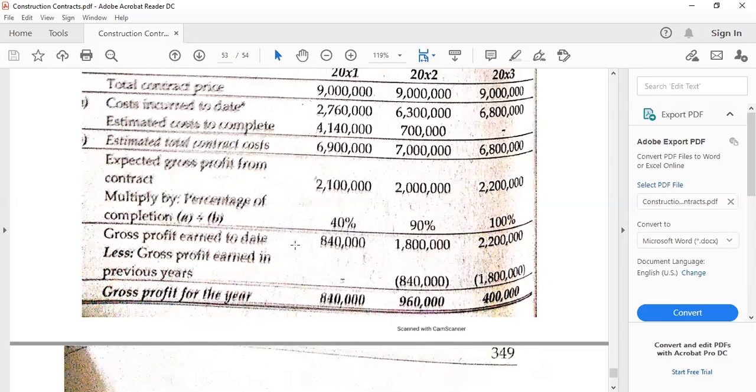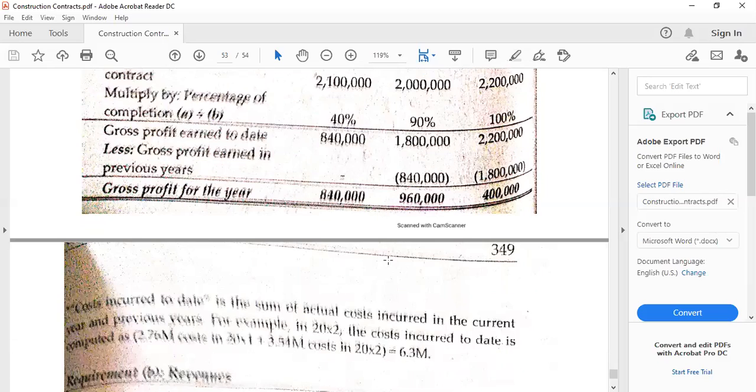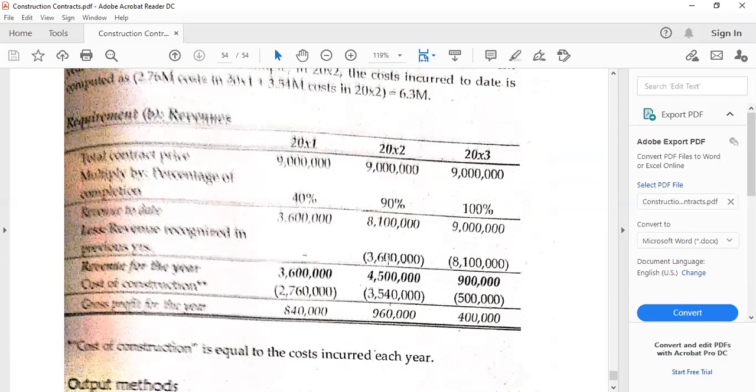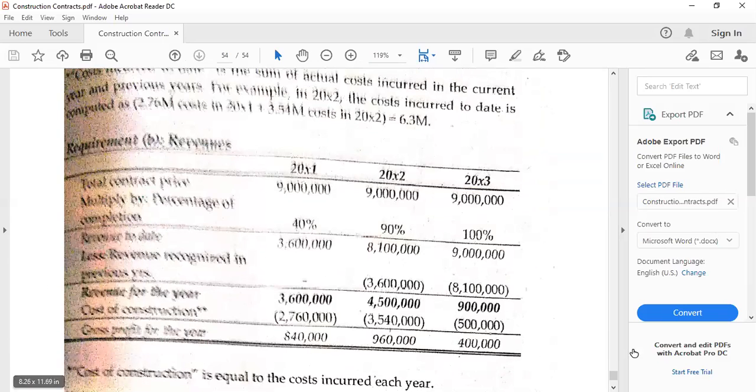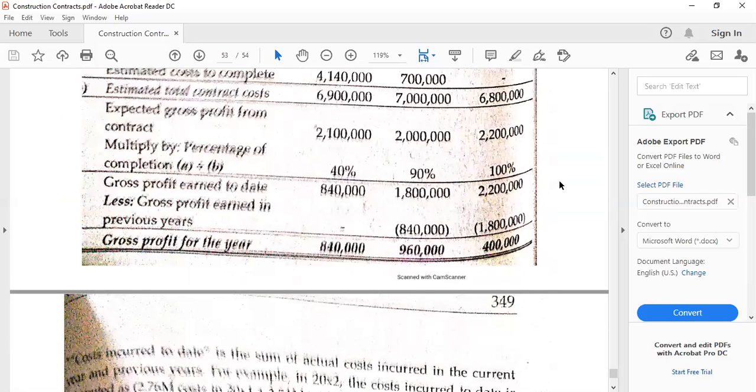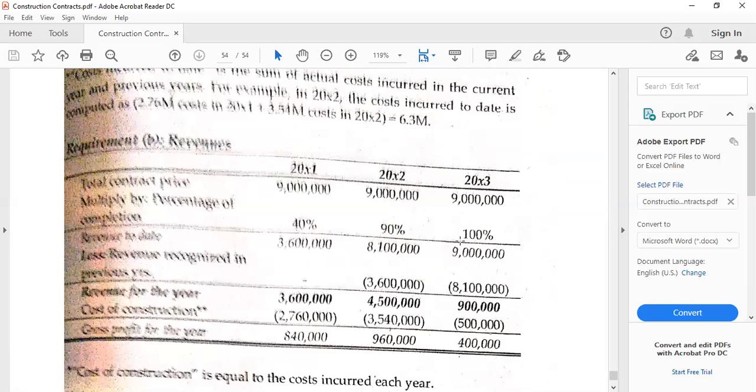Then gross profit earned to date, and then earned in prior years, so that we will get the gross profits for the year or years. All right. Also, this is the revenue that will be recognized. If you can notice, this is the same as percentages of completion, 40%, 90%, and 100%.